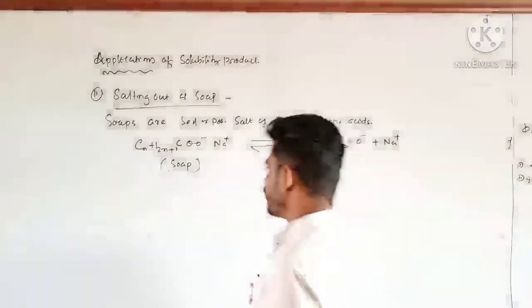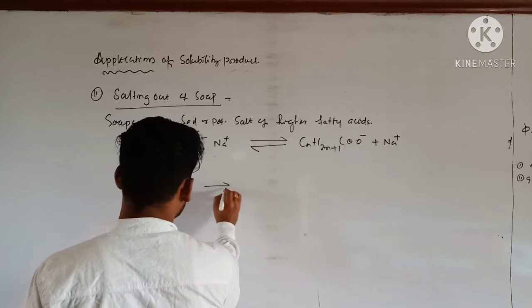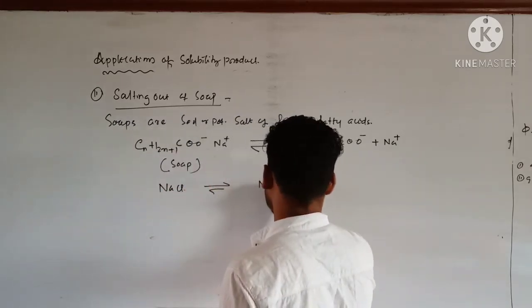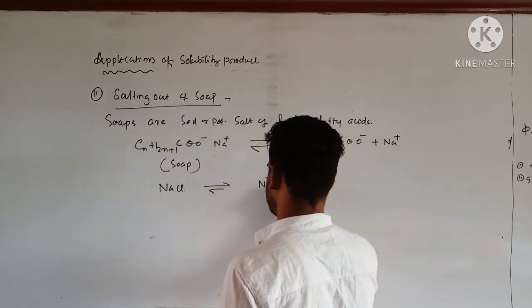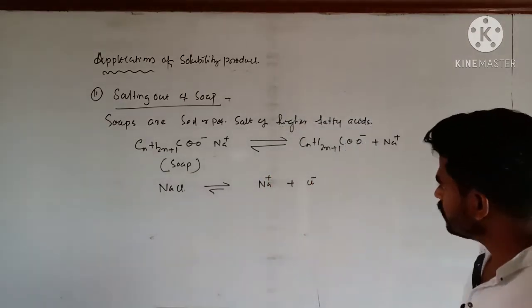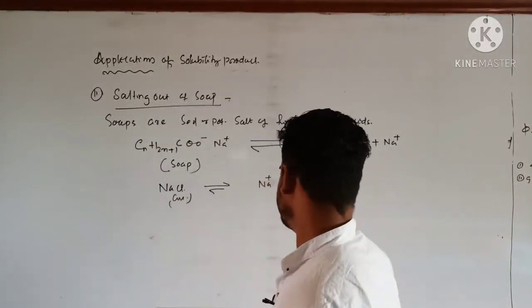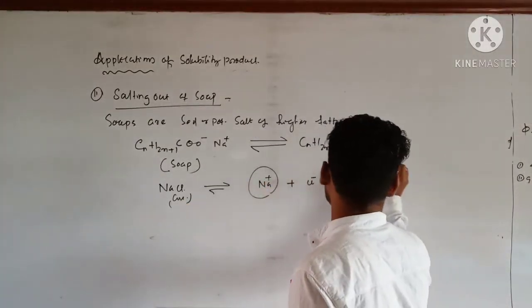If you add concentrated sodium chloride to it, then it will give you Na plus and Cl minus. So again the same thing is there. By addition of concentrated NaCl, the amount of sodium ion becomes more.